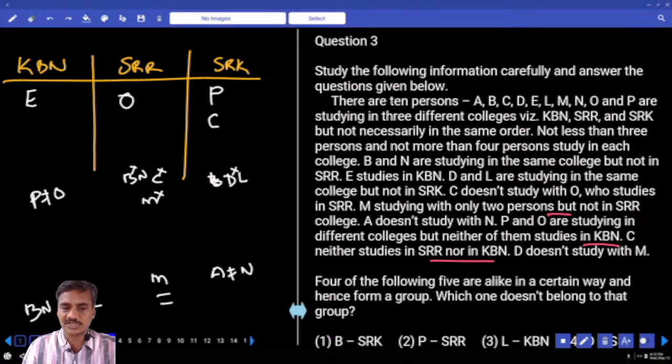And D does not study with M. Now D and M are not studying in the same college. D cannot be in the same college as M. Now as of now, this is the information we have.